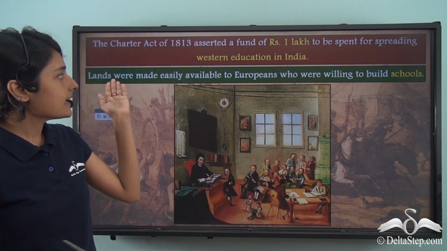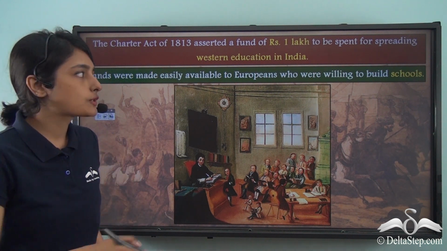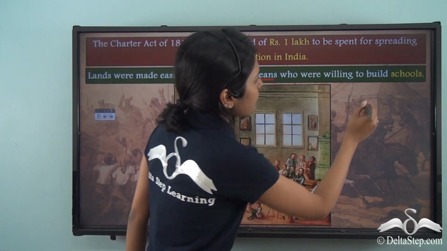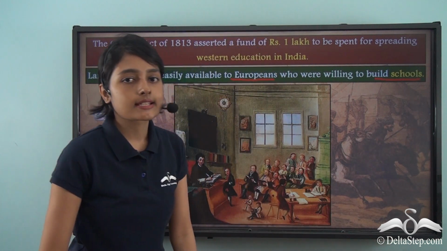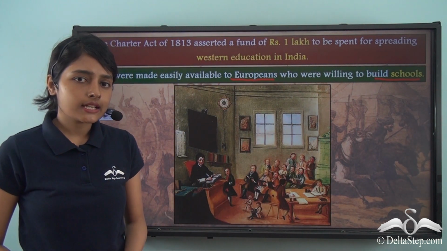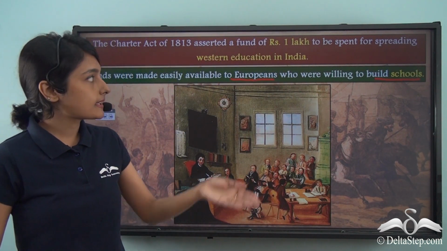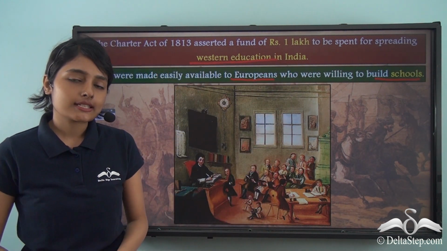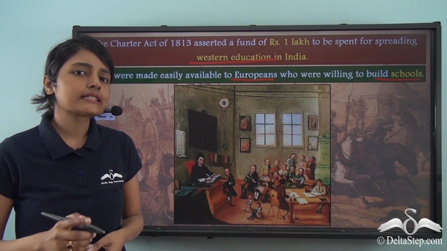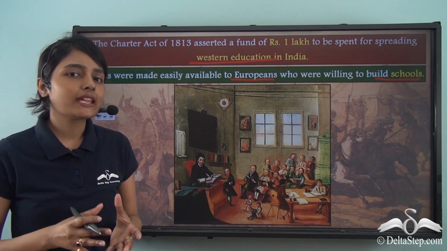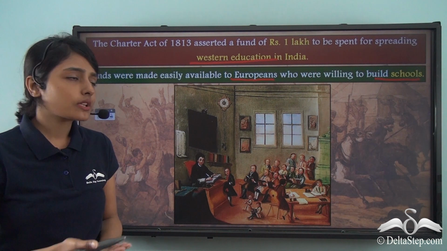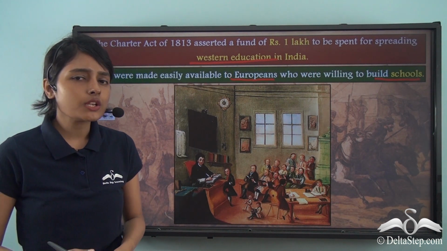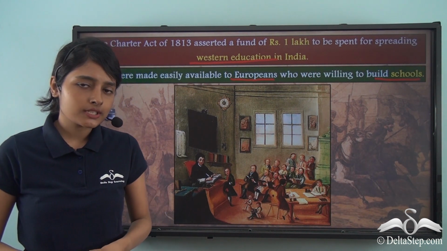Along with this, lands were also made available to Europeans who were willing to build schools in the subcontinent. Why was this done? The main motive behind this was the spread of Western education in the subcontinent. And where do you think the East India Company got more and more lands to give to these Europeans who wanted to build schools in the subcontinent?